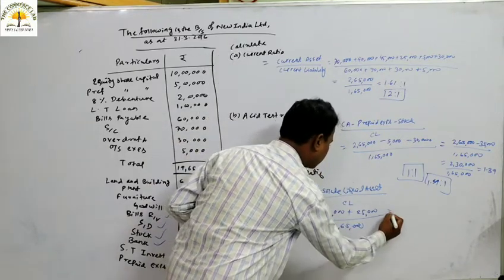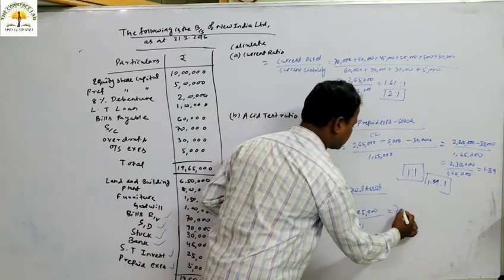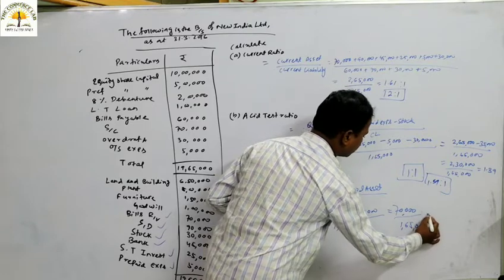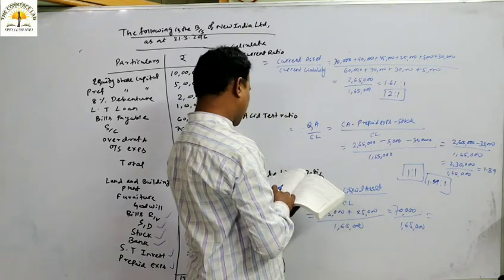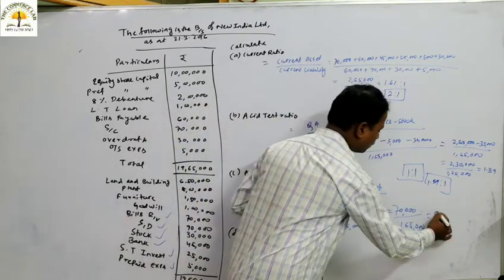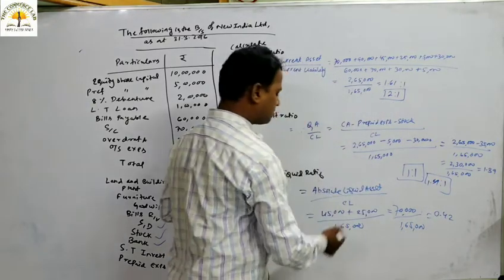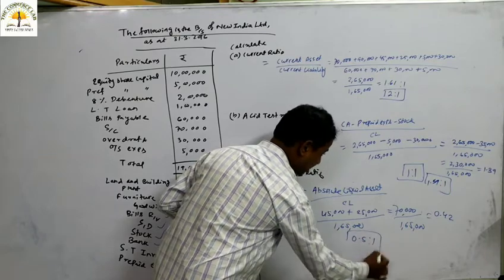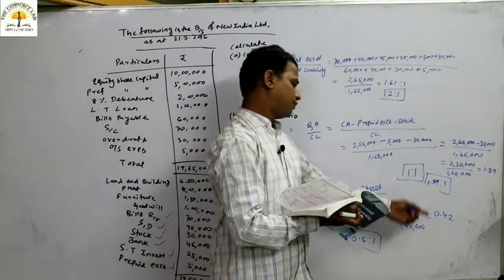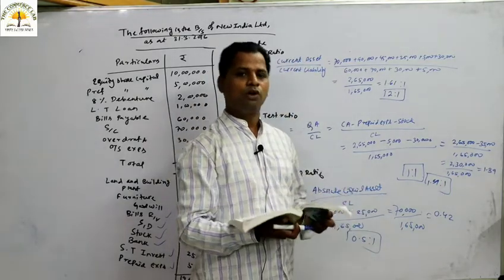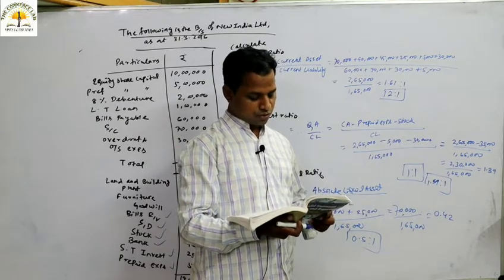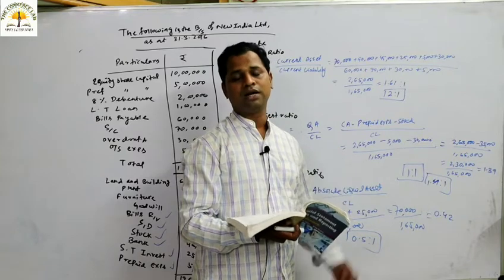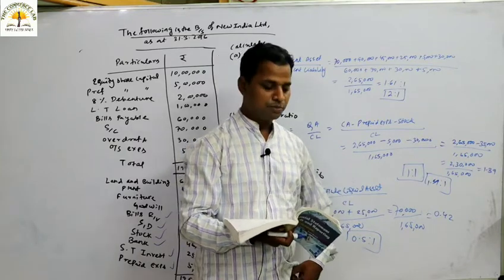So 70,000 divided by 1,65,000. The value we get is 0.42. The rule of thumb says the ratio should be 0.5:1. As it is 0.42, it is below the rule of thumb, 0.5:1, so we can say it is not acceptable, as it is slightly lower than the acceptable norm.